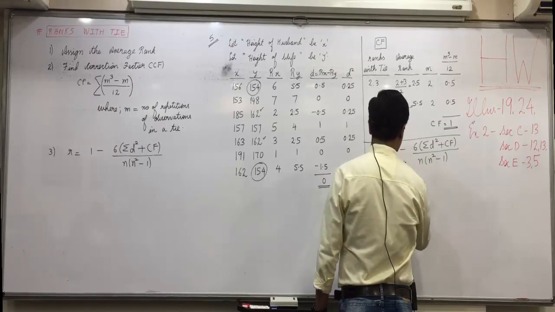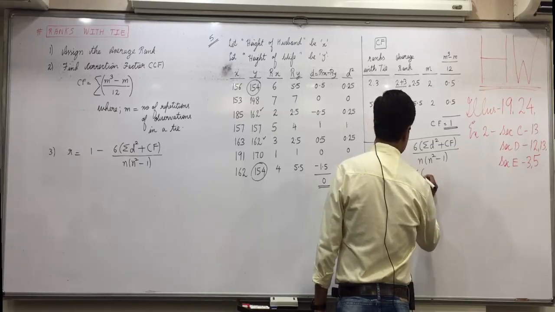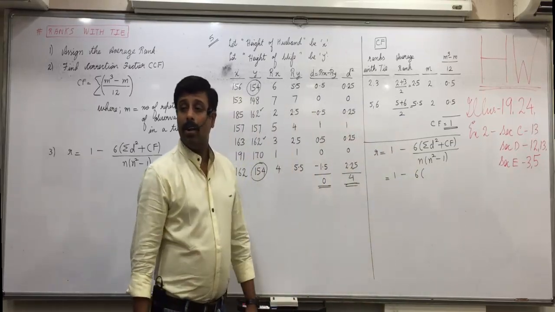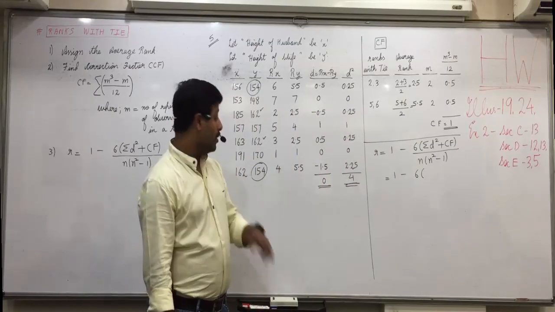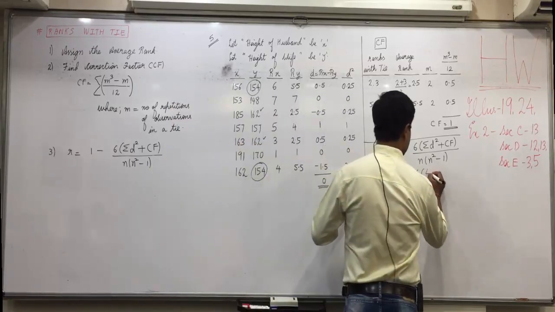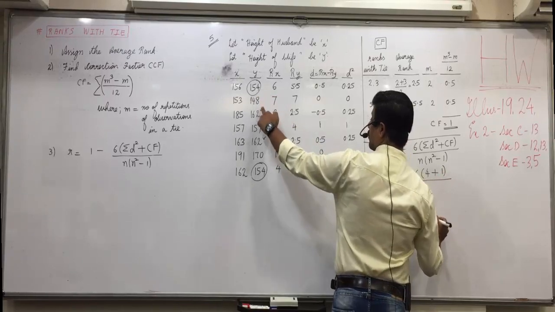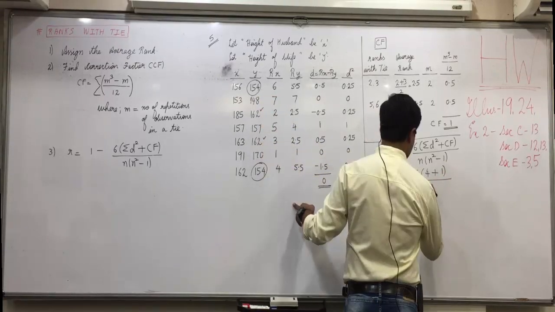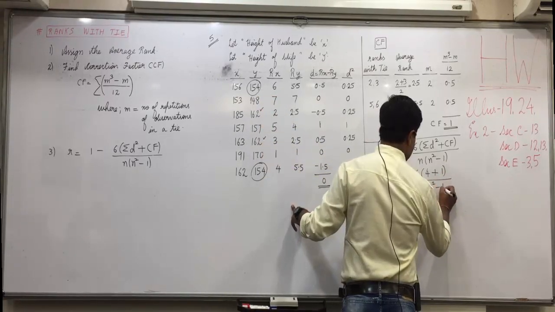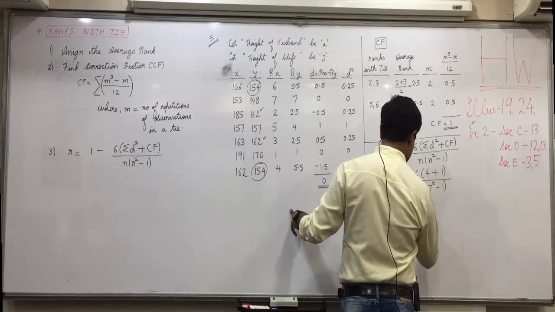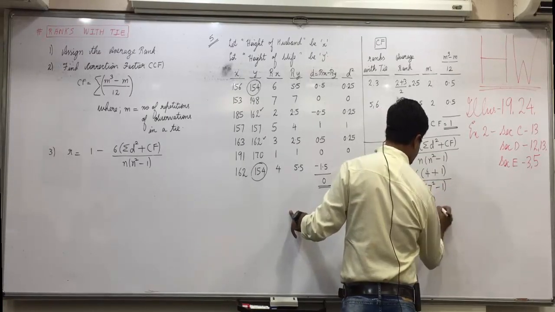minus 1. So 1 minus 6 into what will we write in place of sigma d square? 4. In place of CF? 1. Upon what is n? 7 observations are there. In bracket 7 square minus 1. 1 minus 6 into what is 4 plus 1? 5.